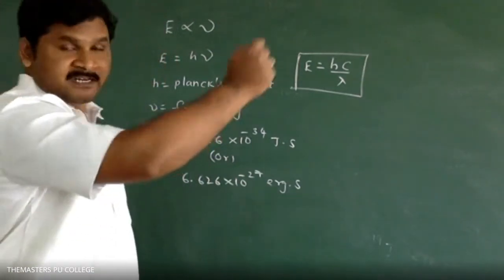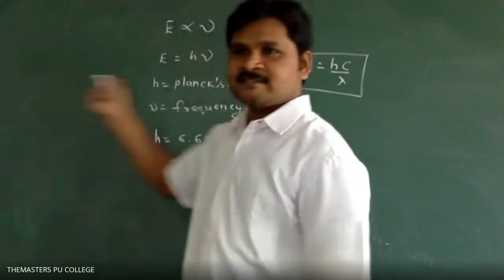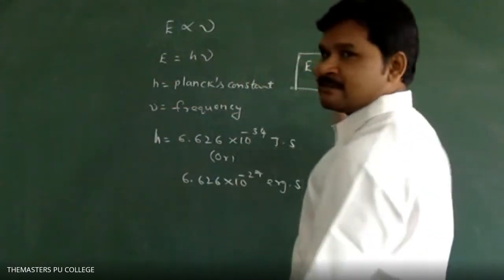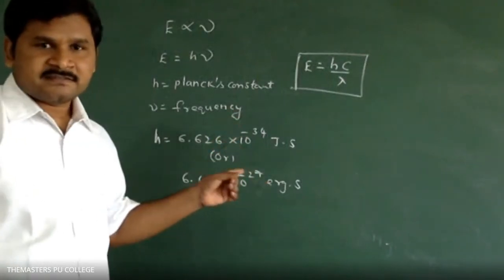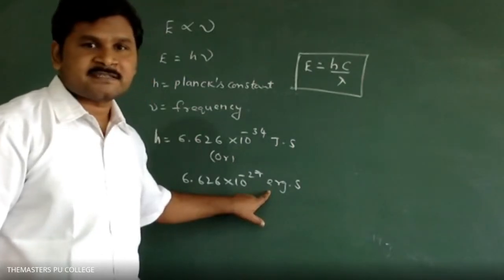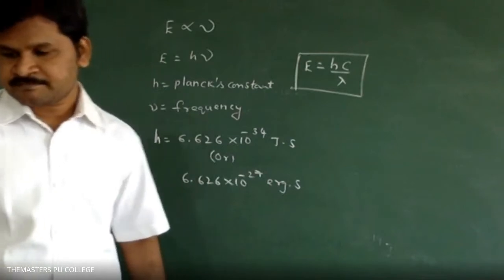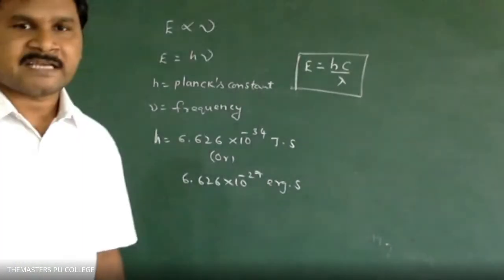Next, last point. 6.626 into 10 raised to minus 27 erg second.